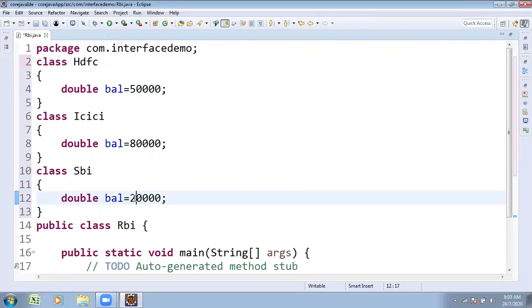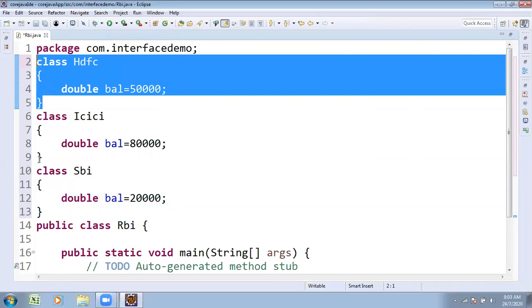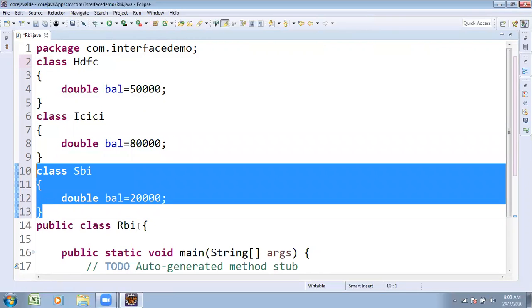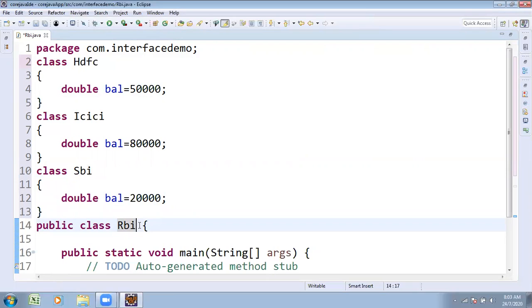These are the super classes. HDFC is one class, ICICI is one class, SBI is one class. RBI people wanted to get the properties from those classes, so you want to use extends. I wanted to access the properties of HDFC, so single level inheritance works. But now not only from HDFC, they wanted to retrieve the data from ICICI also, and similarly from SBI.